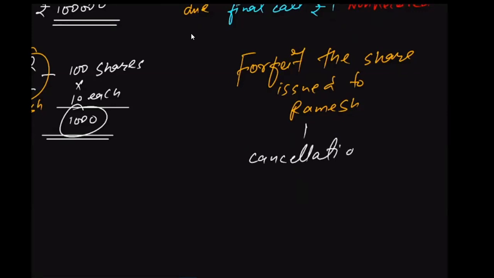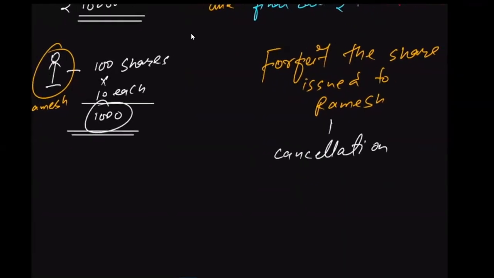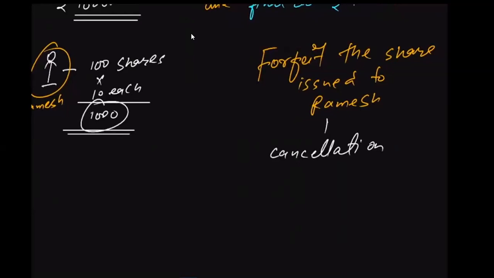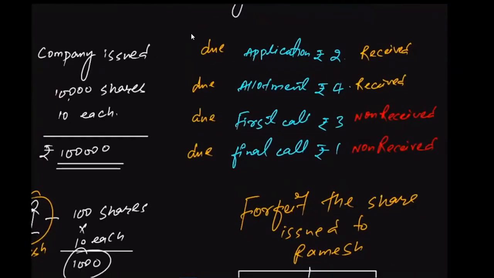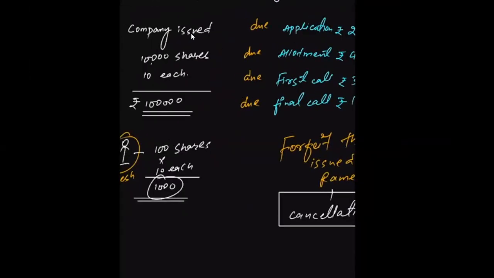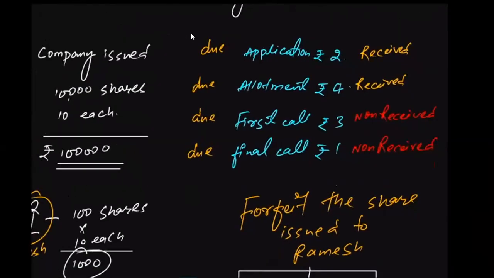How many shares have we issued to Ramesh? We have issued 100 shares having a value of 10 each, for which 2 rupees has already been received on application, 4 rupees has already been received on allotment, but the remaining amount is not yet received. Now there is an important point. If the company has decided to forfeit his share, then what will happen to the amount that he has already paid? Will the company be required to return the amount to him? Yes or no?